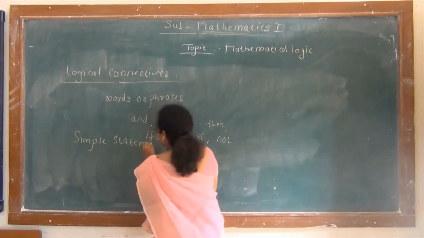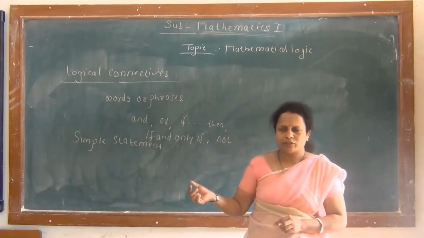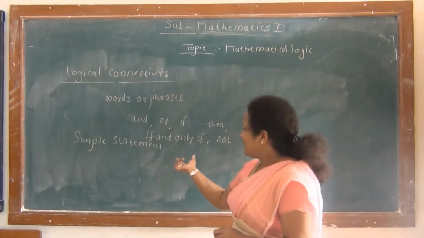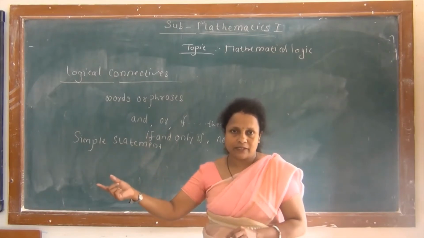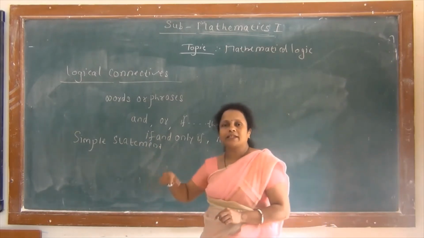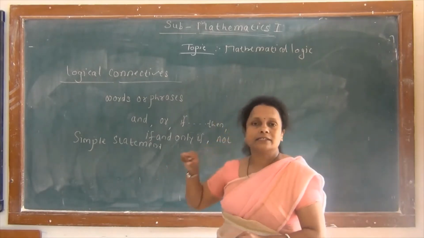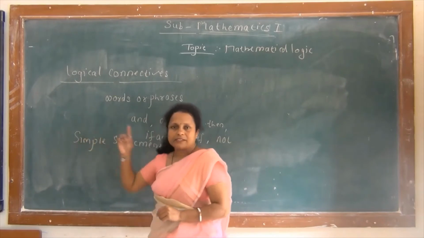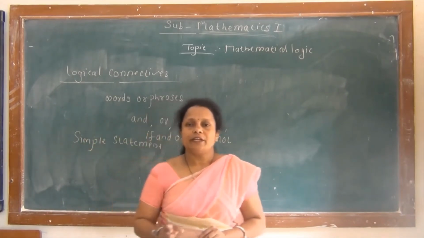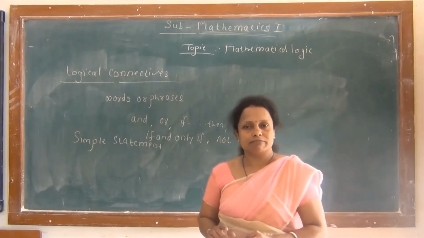Here we use the words or phrases which we use to connect two or more simple statements. By simple statement we mean a statement which cannot be split into 2 or more statements. म्हणजे असं स्टेटमेंट जे तुम्हाला आणखी स्प्लिट करता येणार नाही 2 किंवा 3 स्टेटमेंट मध्ये, त्याला मी काय म्हणणार आहे, it is a simple statement. So by simple statement we mean a statement which cannot be split into 2 or more statements is called a simple statement.